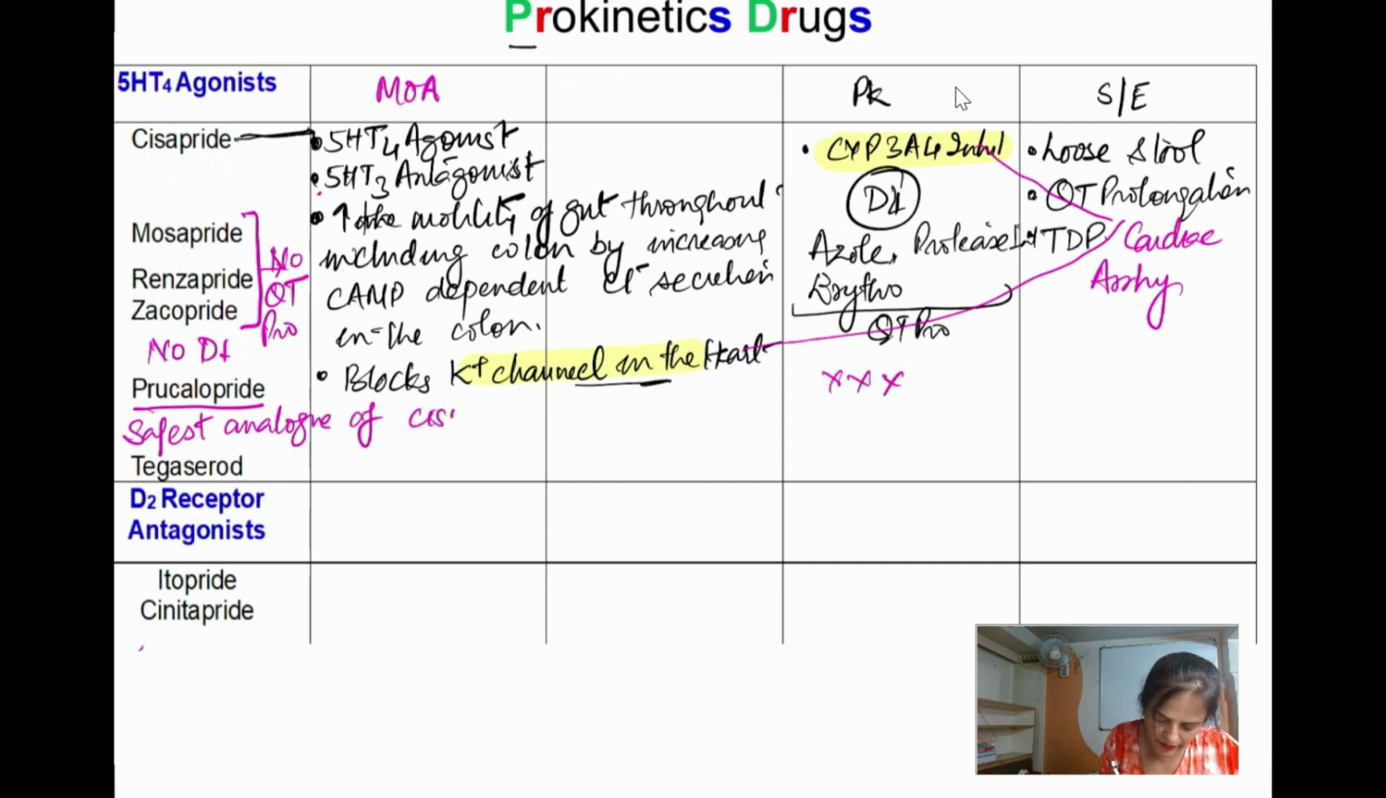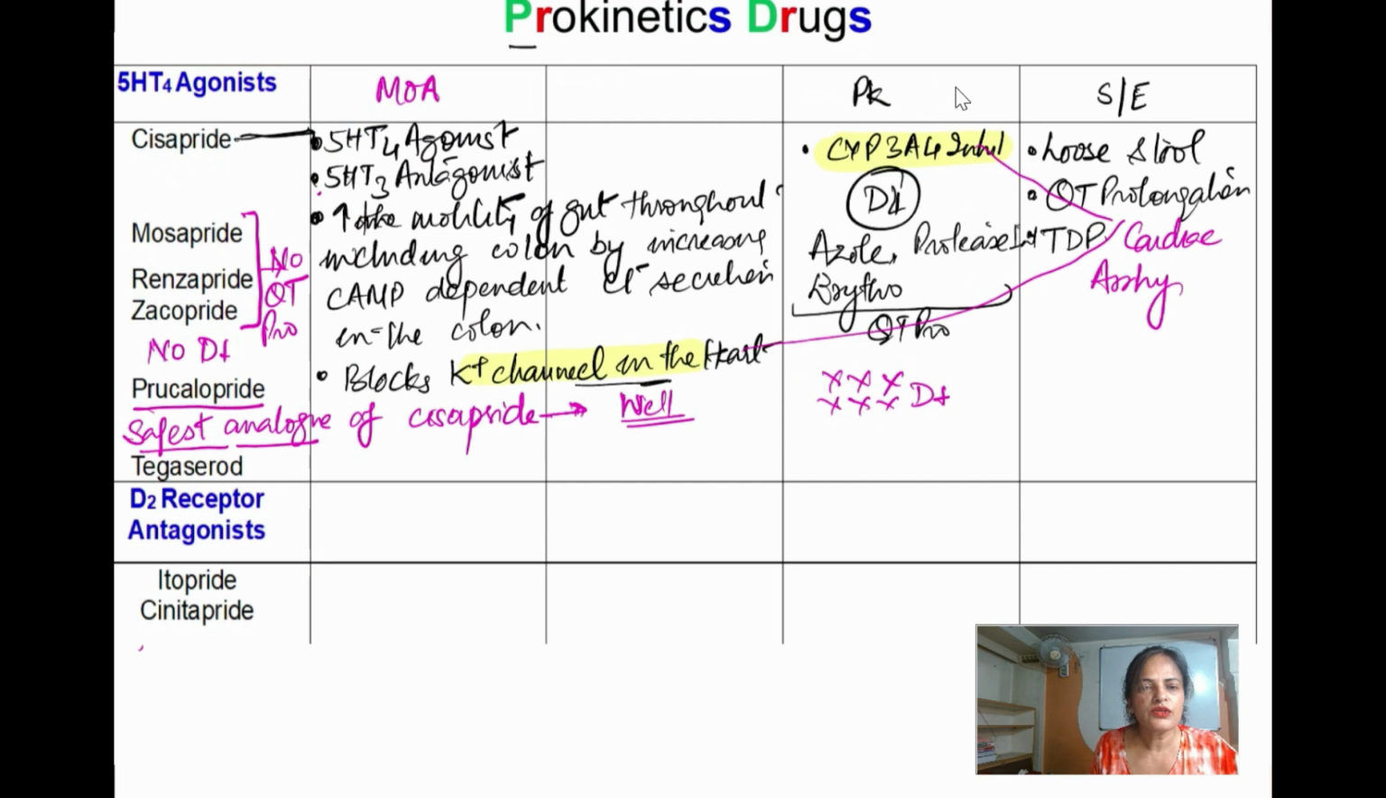This is the safest analog of mozapride, procalopride. And where we use it for the constipation. But still, though we say the safest analog, but still further studies they are required to prove all this, whether it is the safest analog or not. But there is again no drug interaction that is seen with this drug.